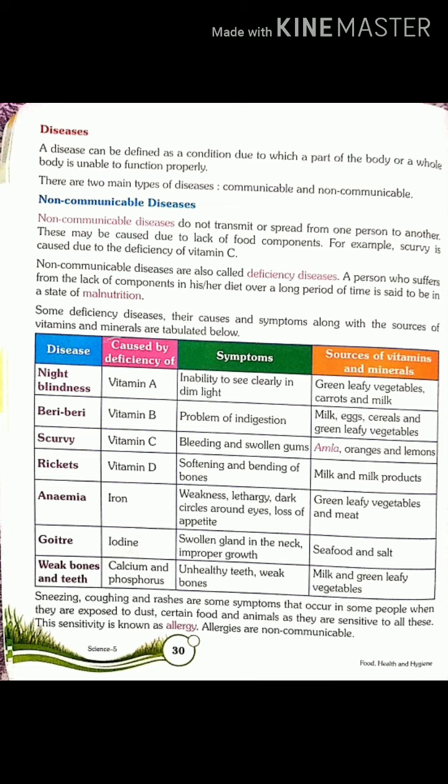The questions from this content are: define the term disease. Second, name two main types of diseases. Third, what do you mean by non-communicable diseases? And last is, what is malnutrition?